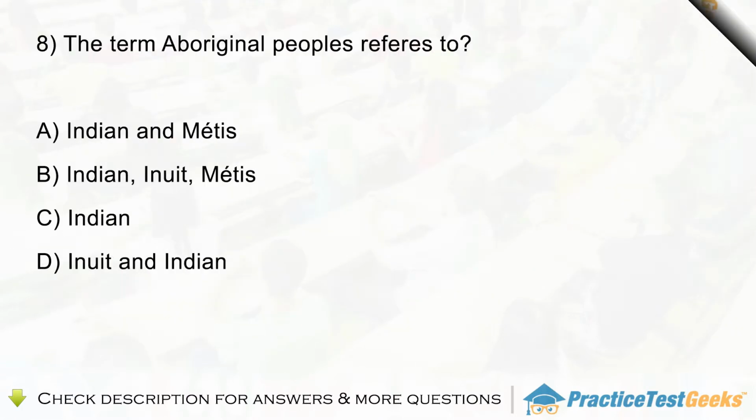Question 8. The term Aboriginal peoples refers to? A. Indian and Métis. B. Indian, Inuit, Métis. C. Indian. D. Inuit and Indian.